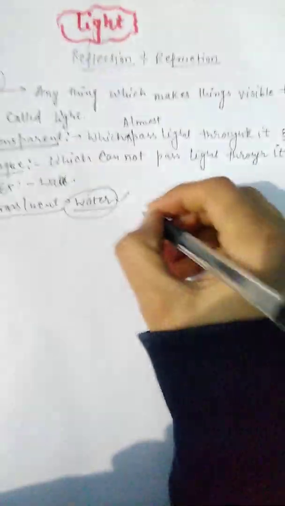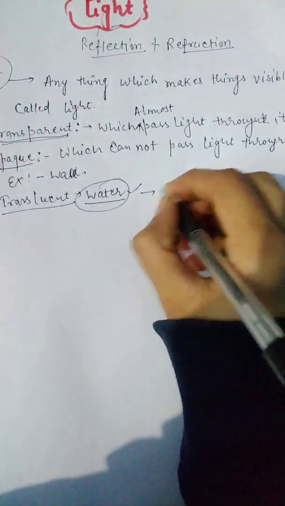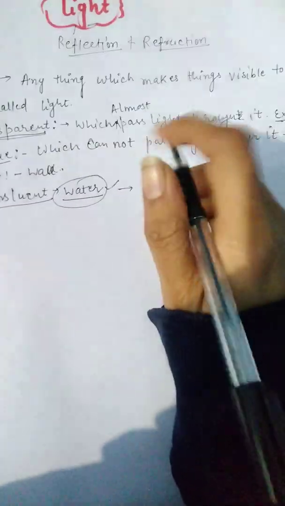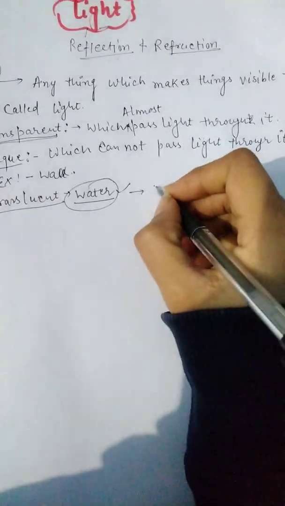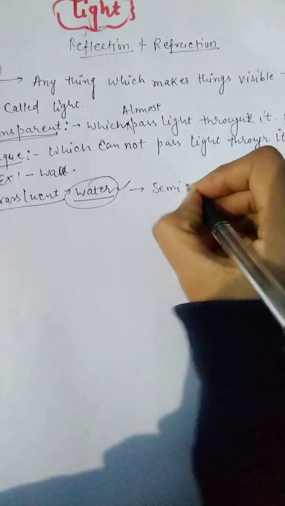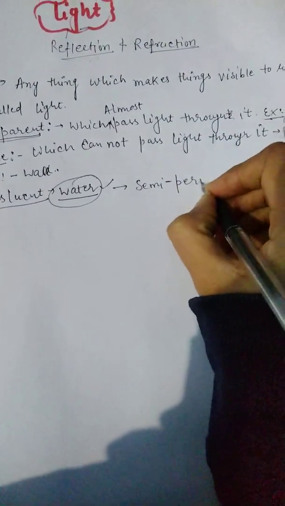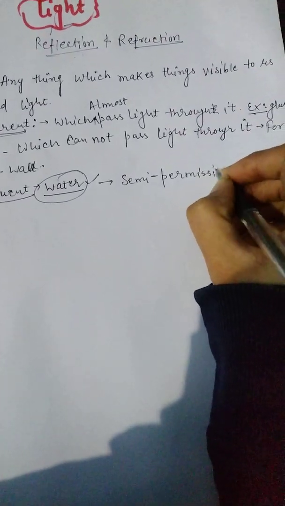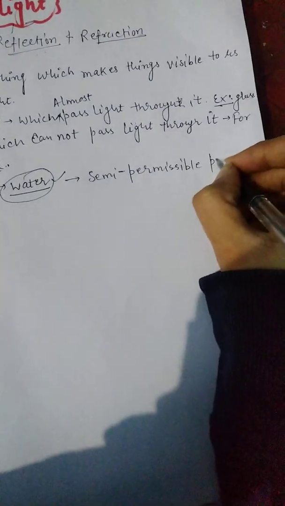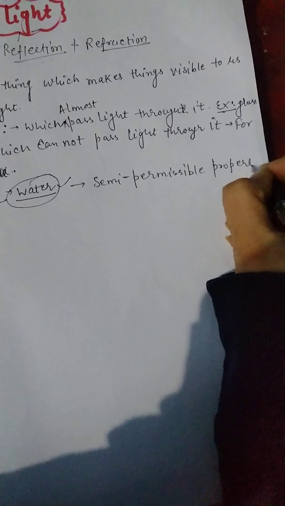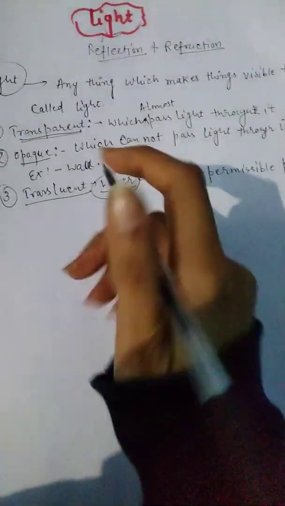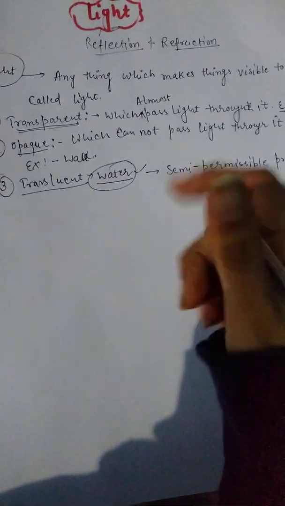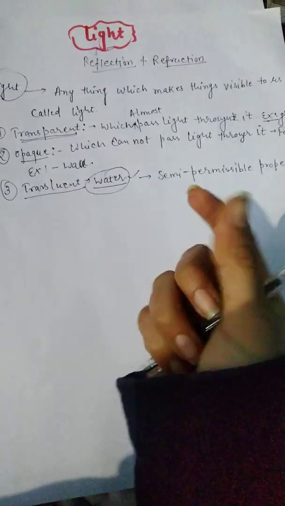Means it has a semi-permeable property, through which you can see the objects or you can't see the objects.